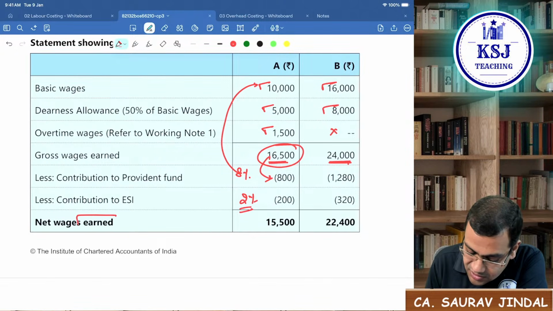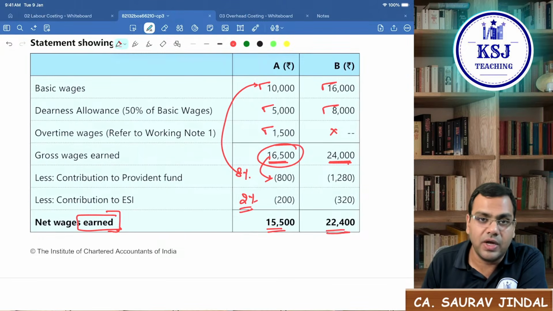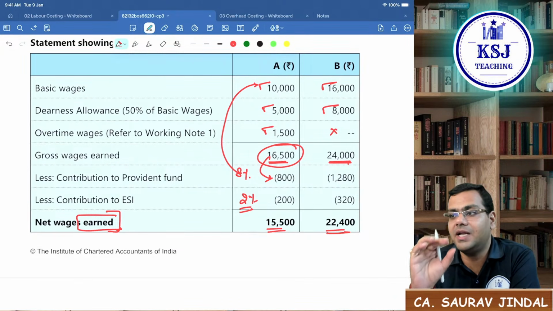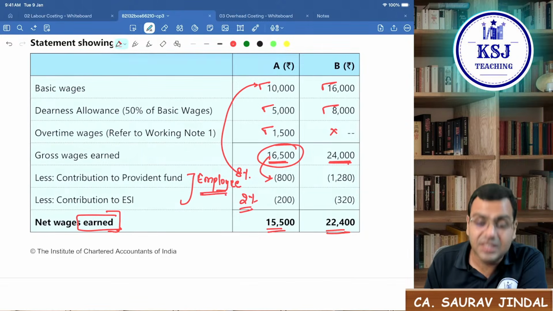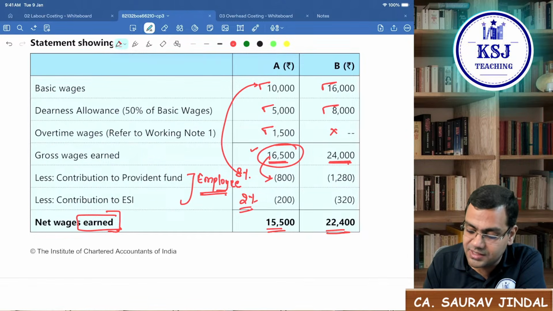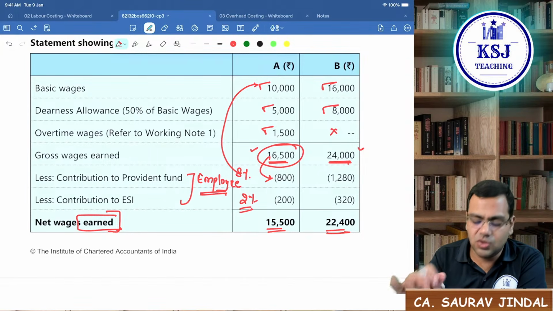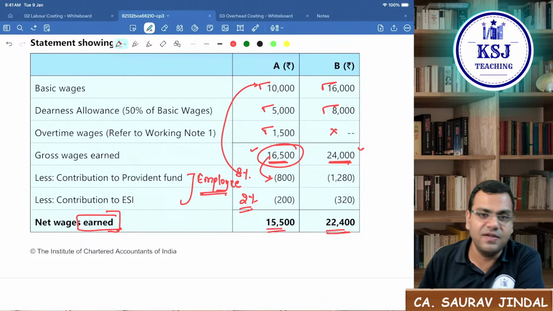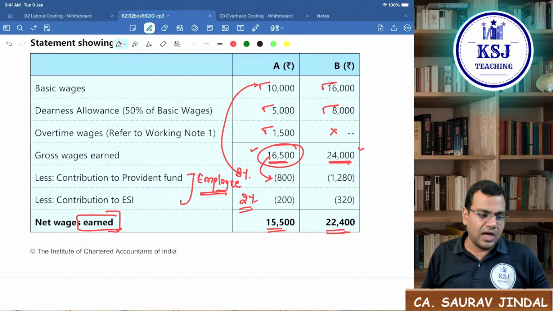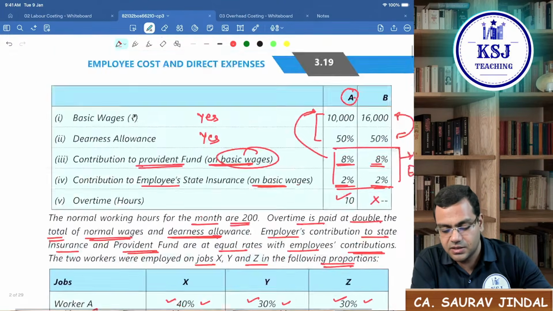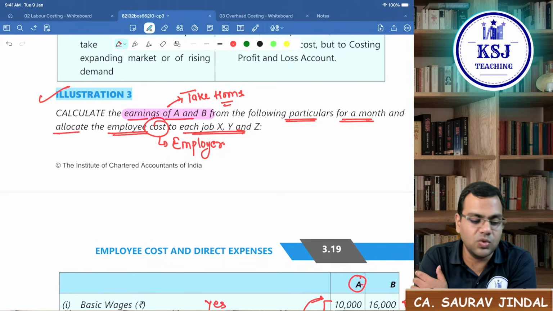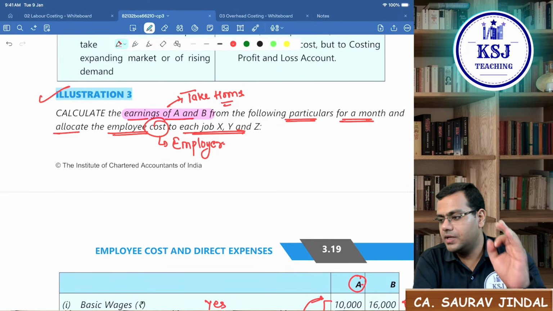This is the net wages which is earned by the employee. That is the net wages that the employee will be taking back home. This is the employee's contribution, because the employee got 16,500 and 24,000. Then he realized, okay, deduct 8% and 2% on my behalf. I will invest now in the PF and ESI. So here the net earnings, meaning earnings of A and B, means what they will be finally taking back home. Is this question clear?